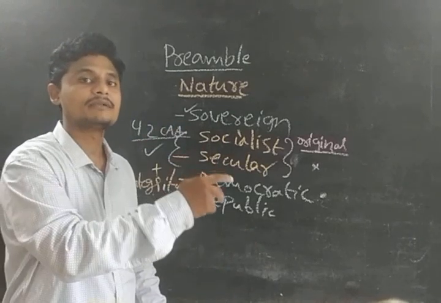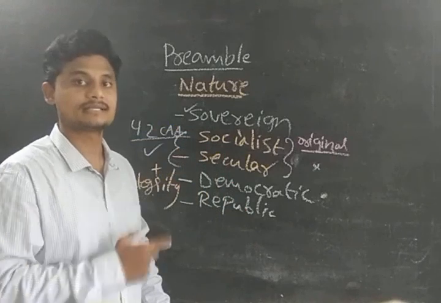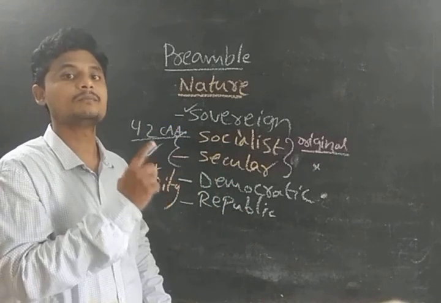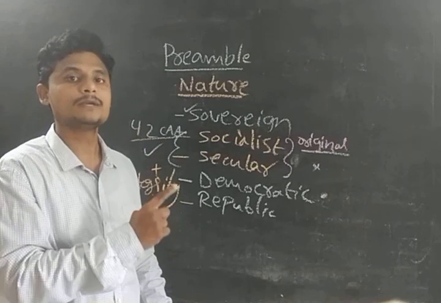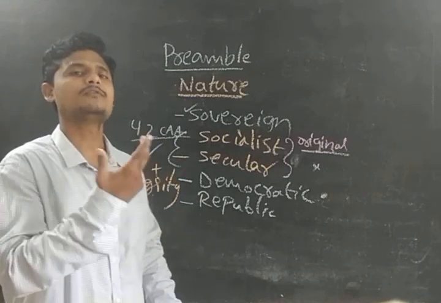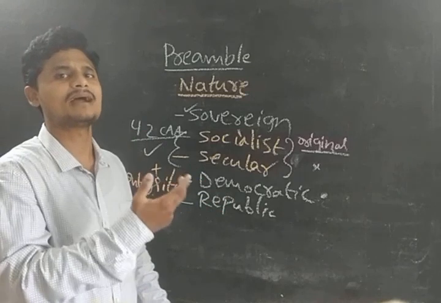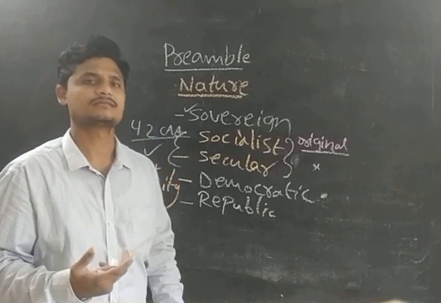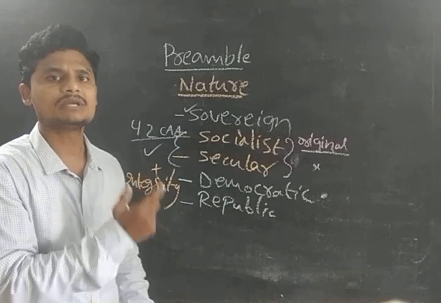So they are governing for us, for our needs. That is, democratic is nothing but by the people, of the people, for the people, guys, as Abraham Lincoln clearly explained. Good definition, guys. If you study the Constitution by understanding, it will help in the test, guys. Okay. And democratic, what do you mean by democratic?